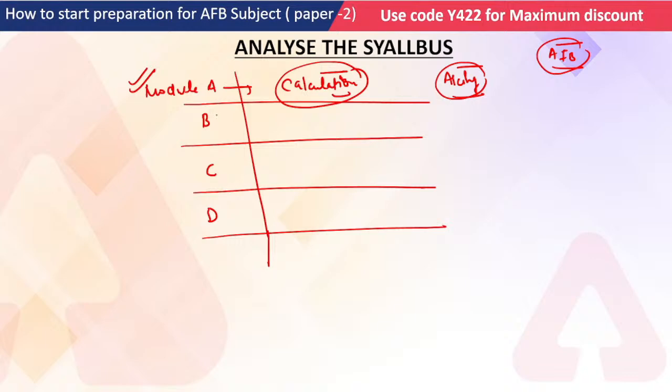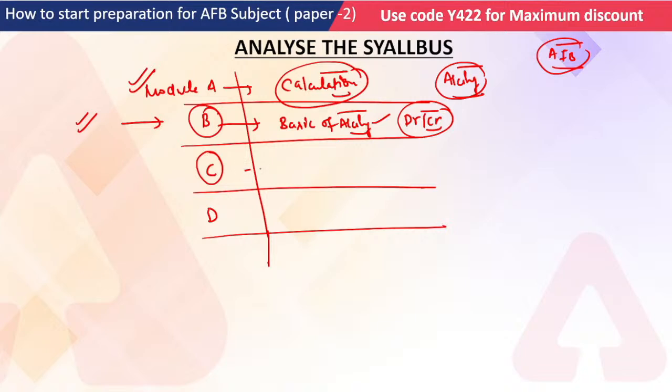In module B, you can understand that it creates the foundation, the basics of your accounting, like how to record transactions. More questions are framed from this module B, that is debit and credit. Module B actually creates the foundation of your accounting subject, so module B is all about the basics of accounting.